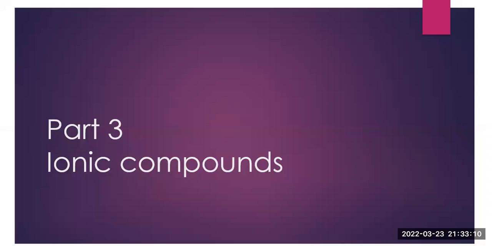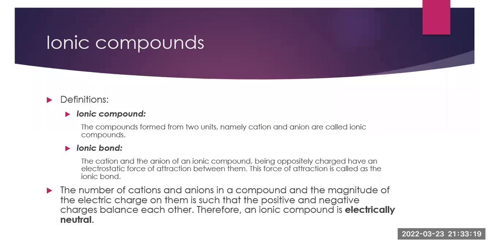Hello students, now we continue our revision of metallurgy and we move on to the next part of the chapter, that is ionic compounds. So the definition of ionic compound is as follows. The compounds formed from two units, namely cation and anion, are called ionic compounds.